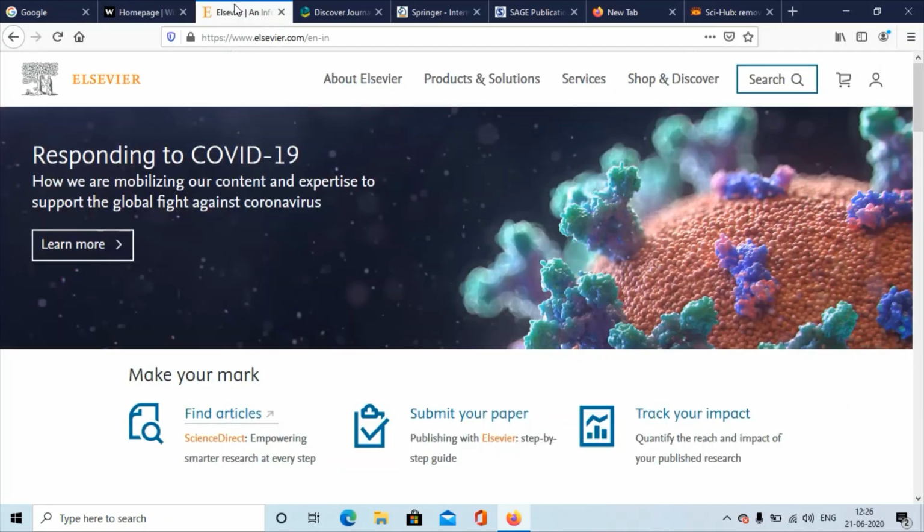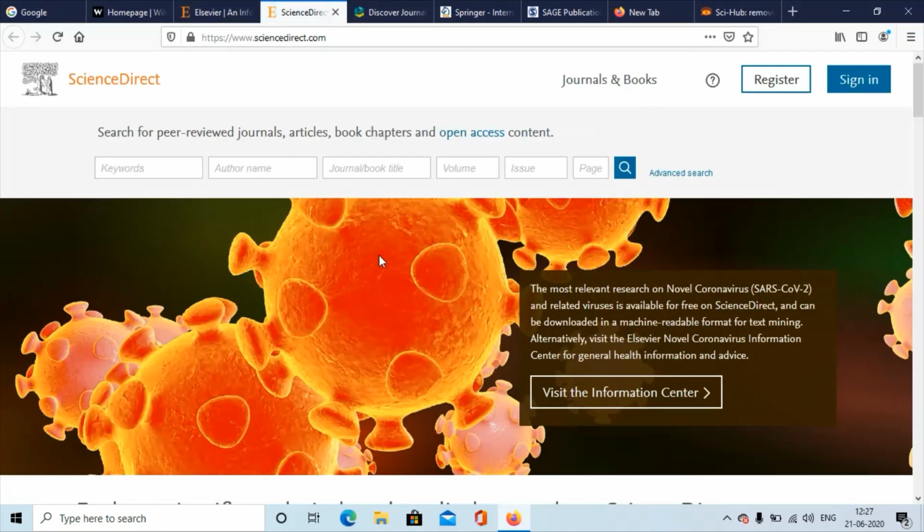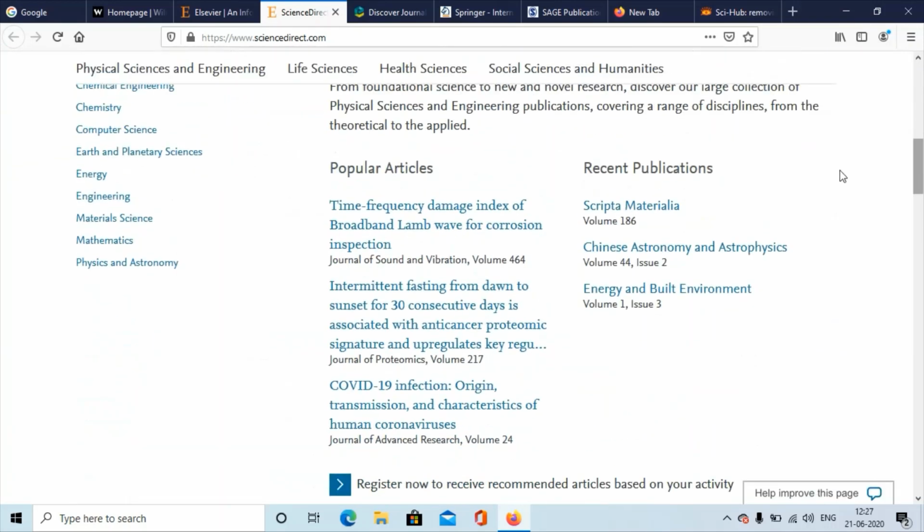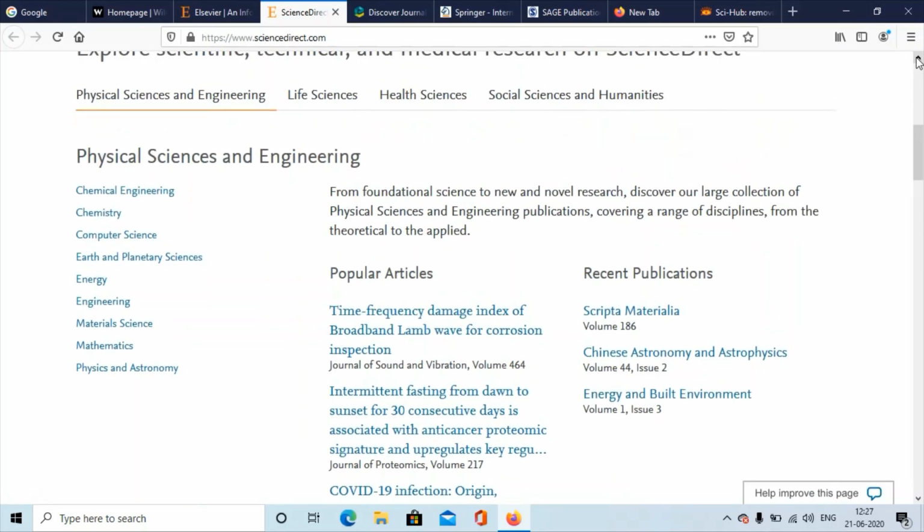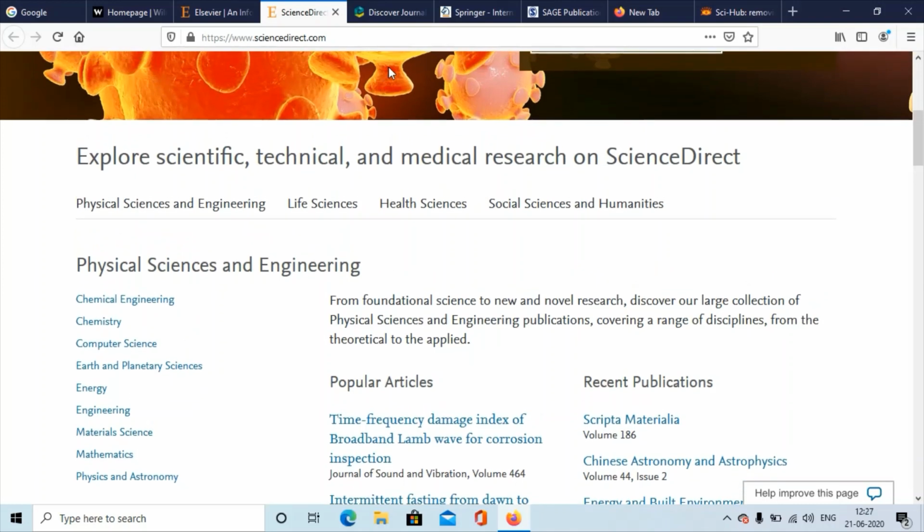The second famous publisher is Elsevier. Here also, you just type elsevier.com on Google and you end up on their site. You can click Find articles on this link, and you come to this page. You can search for papers on different topics like chemical engineering, chemistry, and computer science. These are all the topics you can look at.